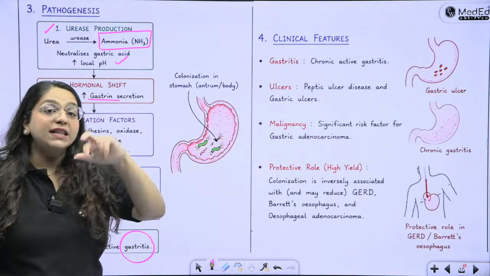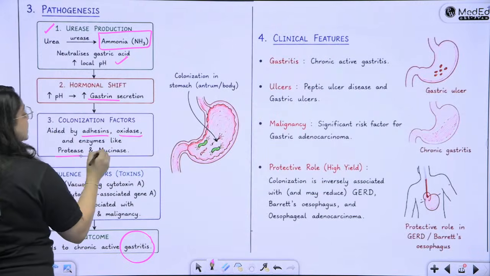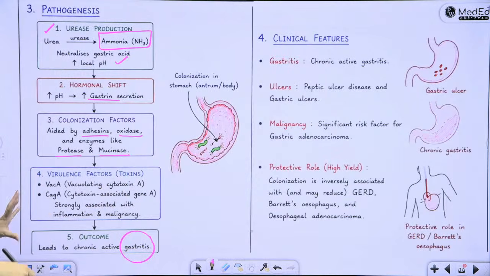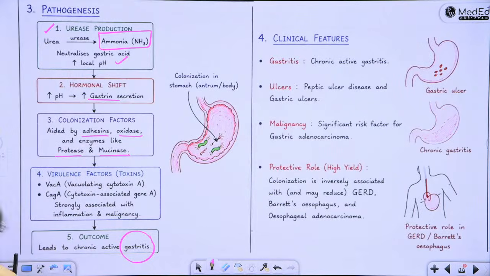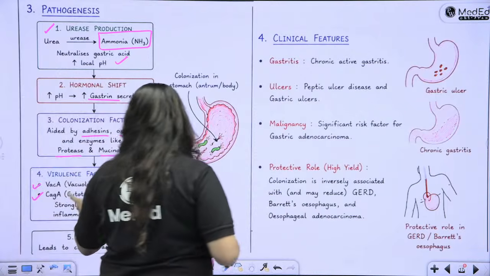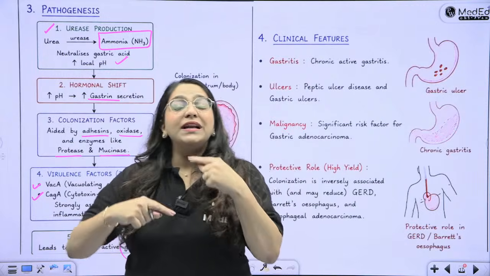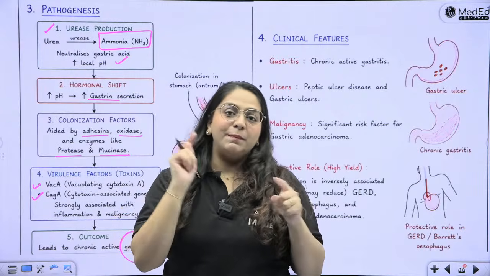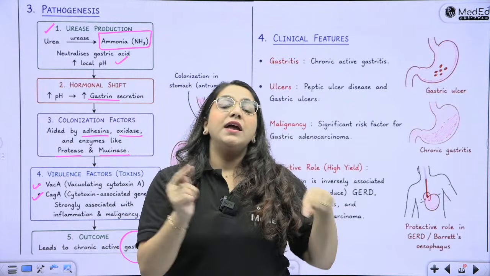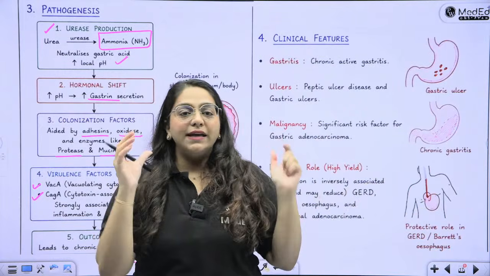What are some important other colonizing factors which are associated? Adhesins, oxidase, protease, mucinase, all of these enzymes. And then finally the two major important virulence factors are the VacA and the CagA. What are VacA, CagA? These are your oncogenes. They are vacuolating cytotoxin and cytotoxin associated gene A. Basically cytotoxins which will turn the bacterium oncogenic, which is actually responsible for causing the epithelial injury, ulcer production, interleukin release, inflammation, and therefore cancer and metaplasia in that particular cell.